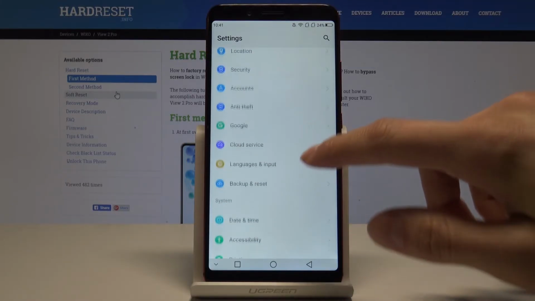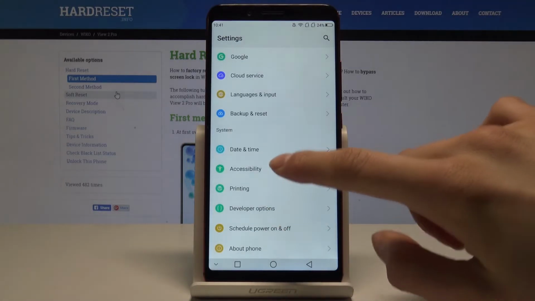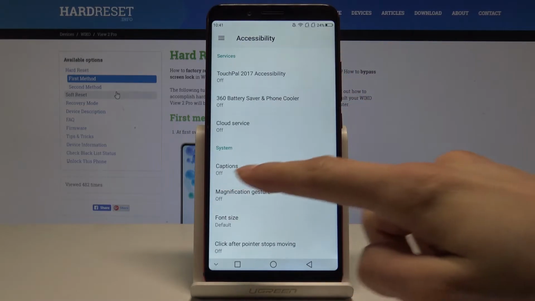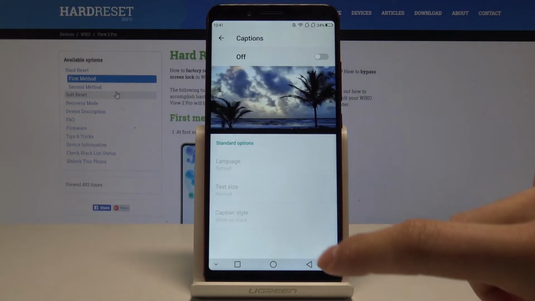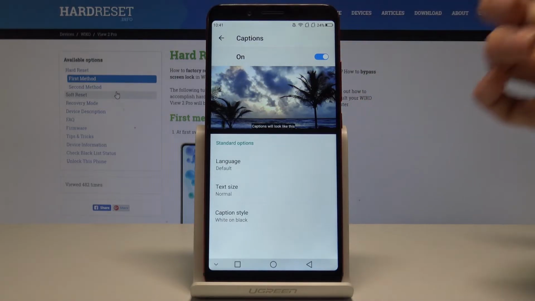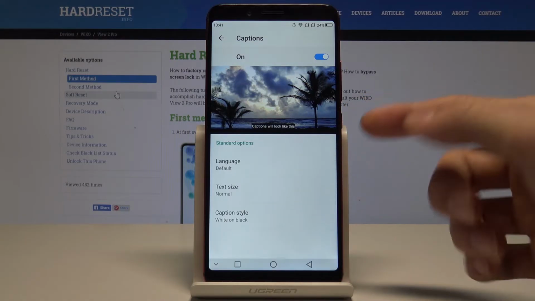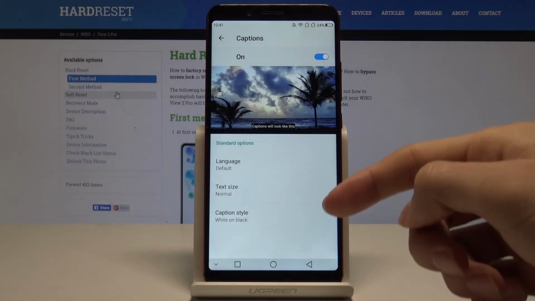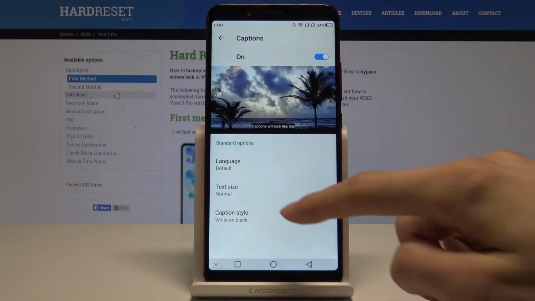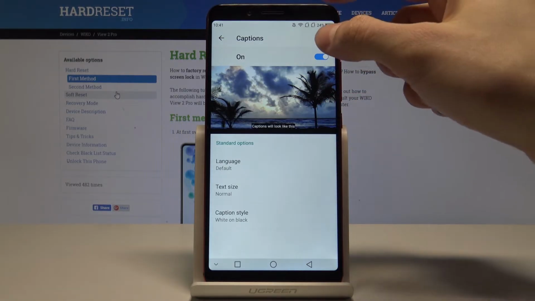Okay, let's go to the accessibility right there, and now here we have our captions. We can check it on, and now when we're watching, for example, some movies or some photos, here we can have our captions. We can change language, text size or caption style.